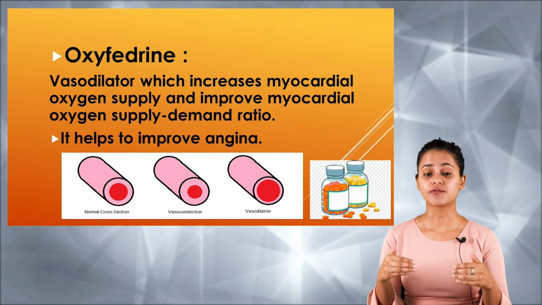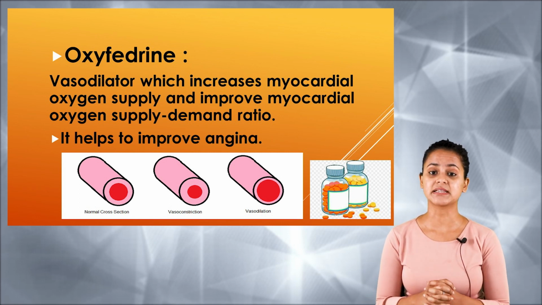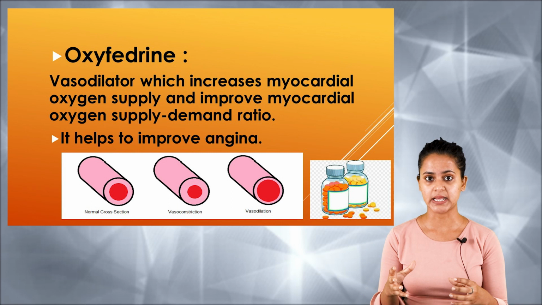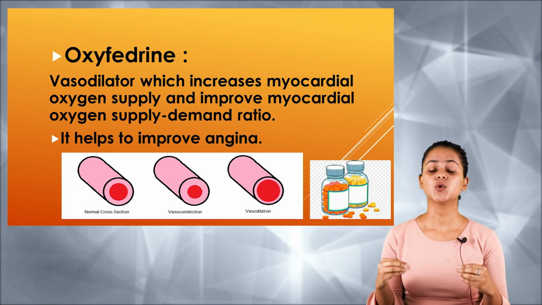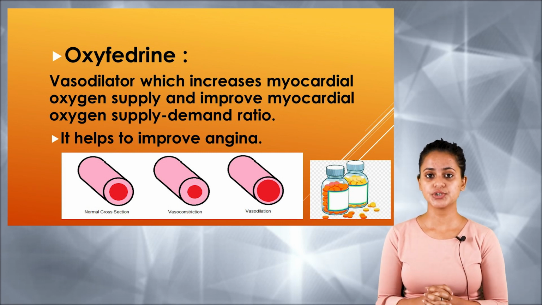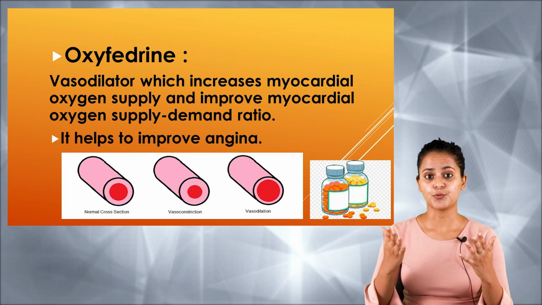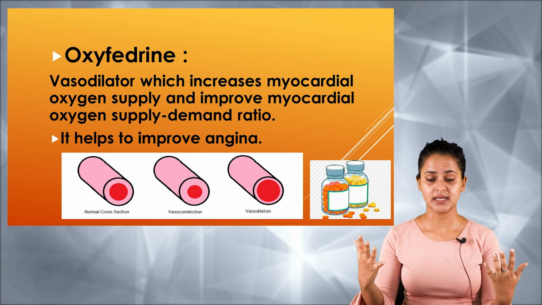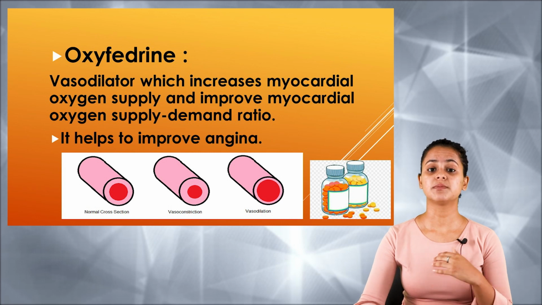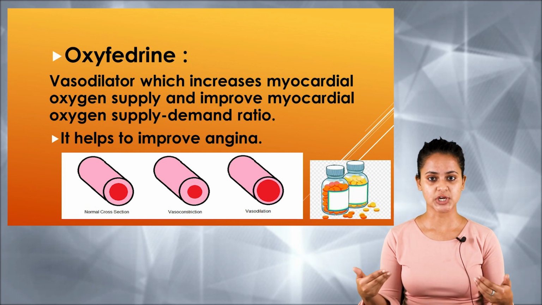The second drug of this classification includes oxyfedrine. Now, oxyfedrine is nothing but a vasodilator which increases the myocardial oxygen supply and improves the myocardial oxygen demand ratio. I hope you understood that this particular drug, what it does is it improves the myocardial oxygen supply compared to myocardial oxygen demand. That's how it will be improving the condition or symptoms associated with angina.